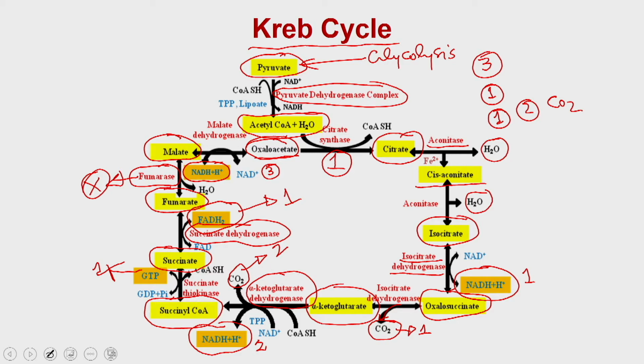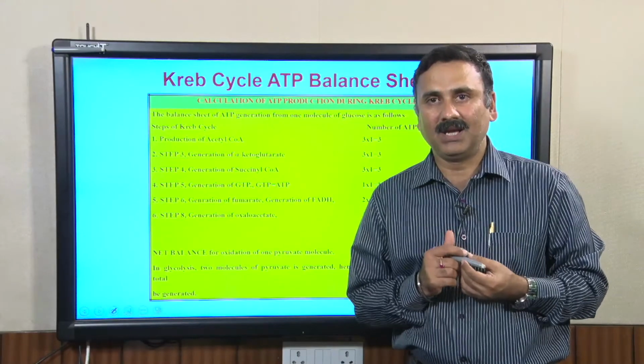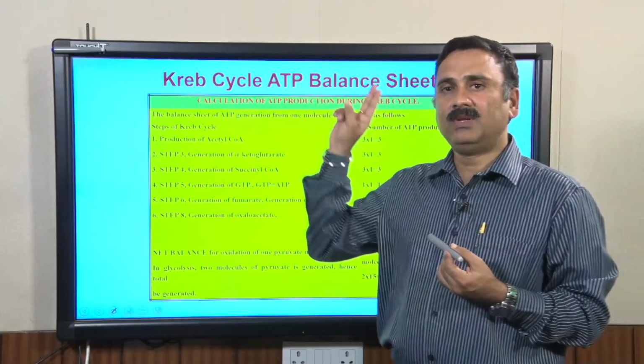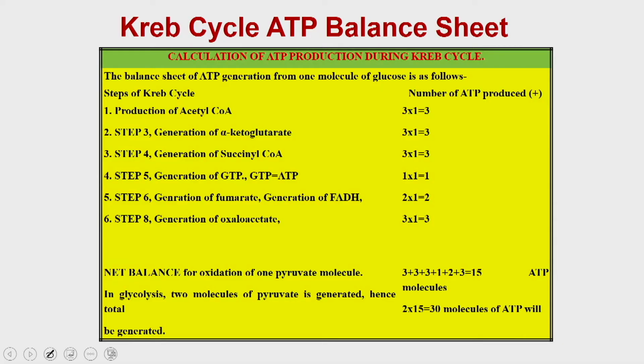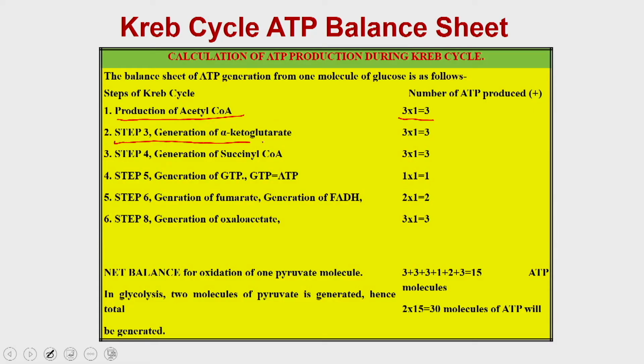Let us see what is the balance sheet of the Krebs cycle. In the balance sheet of the Krebs cycle, you always remember that you have generated 2 molecules of pyruvate from 1 molecule of glucose. So, in the initial reaction acetyl CoA is generated. You have seen that when the pyruvate got converted into acetyl CoA, it generated 1 molecule of NADH. Then in step 3, when alpha ketoglutarate was generated, another NADH was generated. So, this is the first NADH, this is the second NADH.